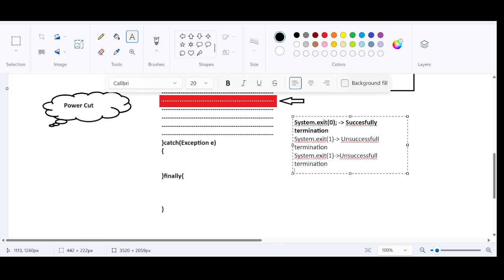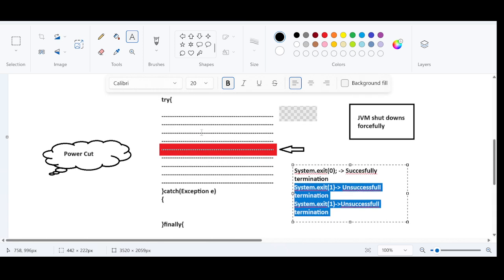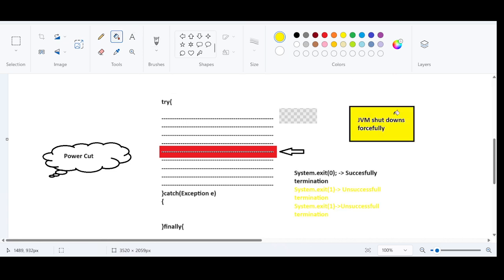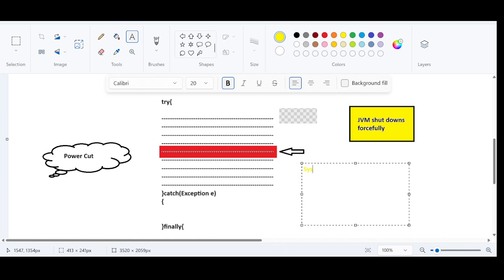So all three cases represent a real-time situation. If you are encountering a power cut, and if you are using a desktop, and if you do not have any backup, the JVM will be shut down forcefully. Real-time analogy: you can make the JVM get shut down forcefully, just like the power cut. You will typically be using a simple class and a method which is nothing but System.exit.